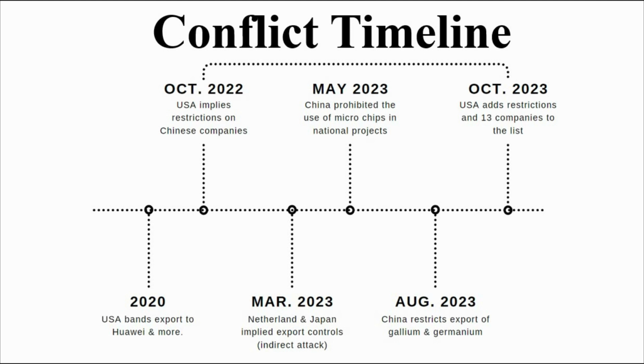Also in May 2023, China prohibited the use of Micron microchips in national projects. And then in August 2023, China restricted export of gallium and germanium. And then in October 2023, the USA added restrictions and 13 companies to the list.